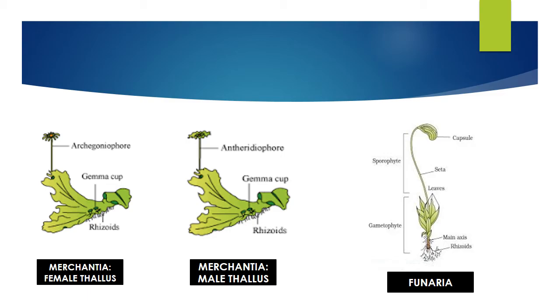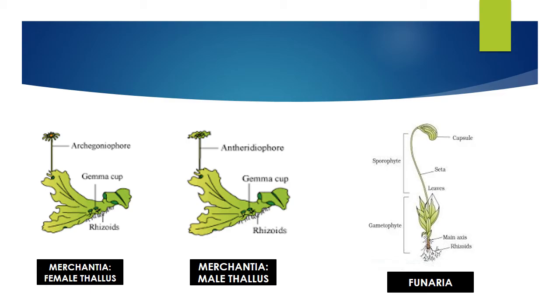Marchantia: the first diagram is a female Marchantia. How do you remember this? Very simple. Normally females like flowers, correct? Here you can see the archegoniophore, which looks like a sunflower. So just imagine that females like flowers. In this case, it is the female Marchantia. It has the archegoniophore, which is the female reproductive structure.